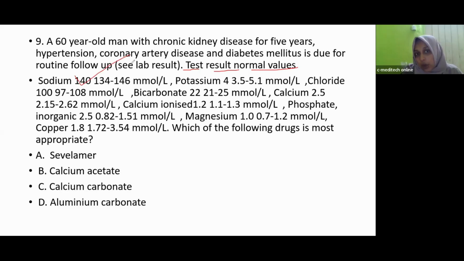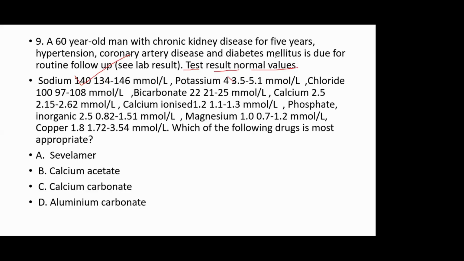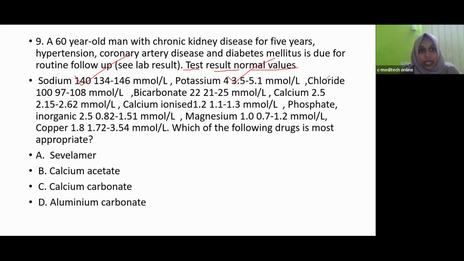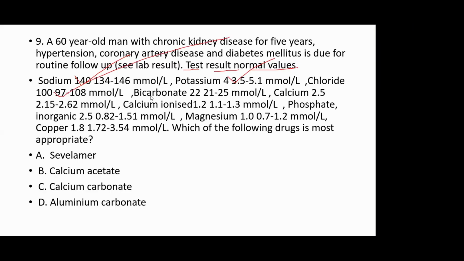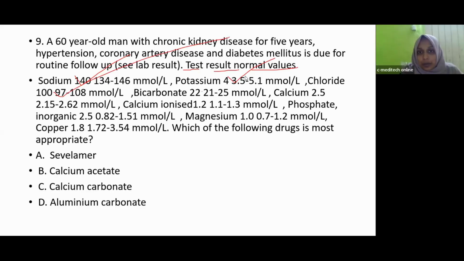So sodium is in normal range. Next is potassium. The value is 4. Normal range is 3.5 to 5.1. So this is also in normal range. Chloride 100. Normal range is 97 to 108. So this is normal. Bicarbonate 22. Normal range 21 to 25.